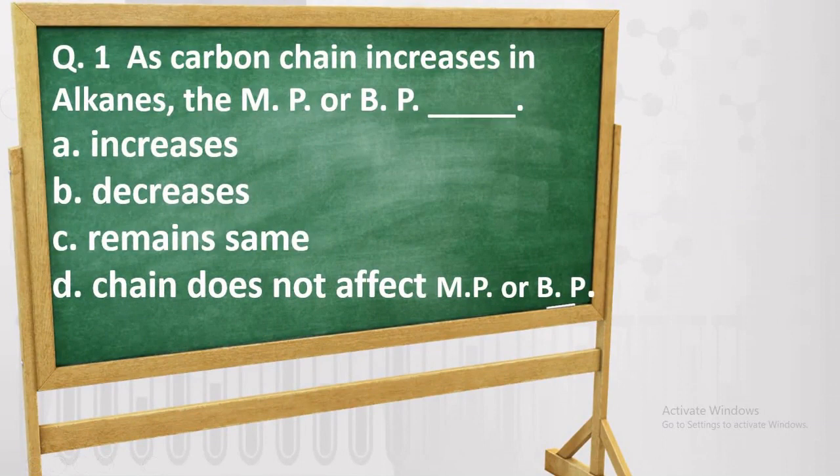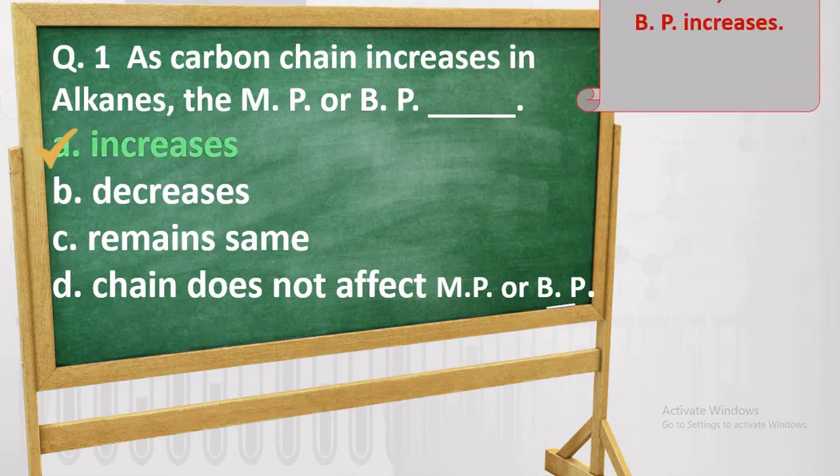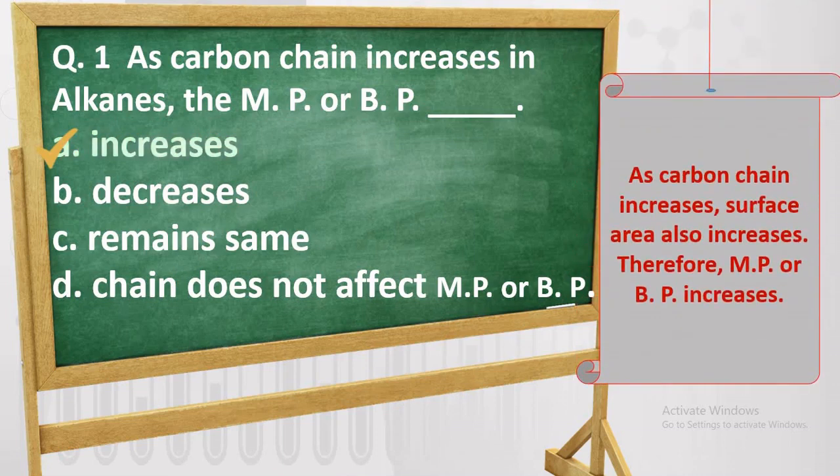So this is the first question. As carbon chain increases in alkanes, the melting point and boiling point: the options are increases, decreases, remains same, and the chain does not affect melting point or boiling point. So the correct answer is nothing but the increases. So why is this so? Because as carbon chain increases, surface area also increases, and therefore melting point or boiling point also increases.